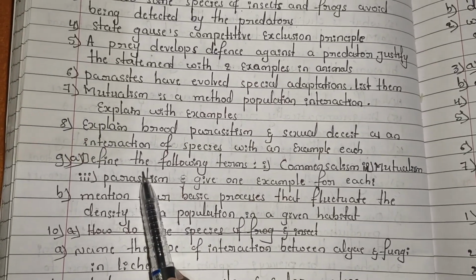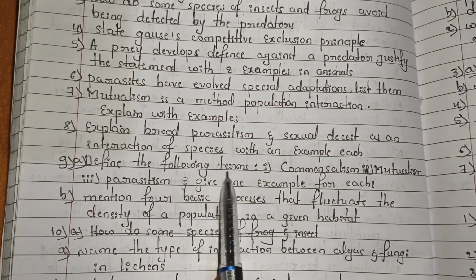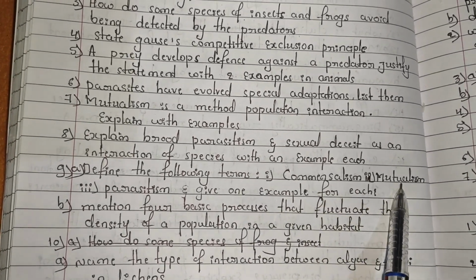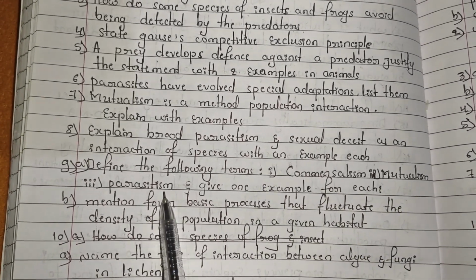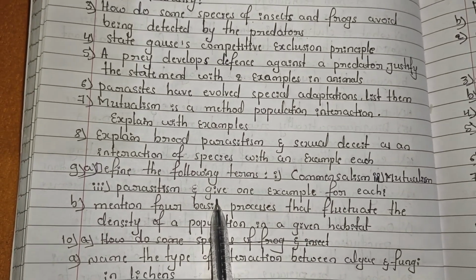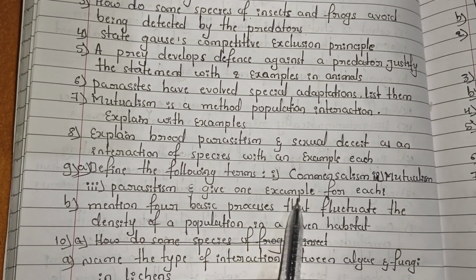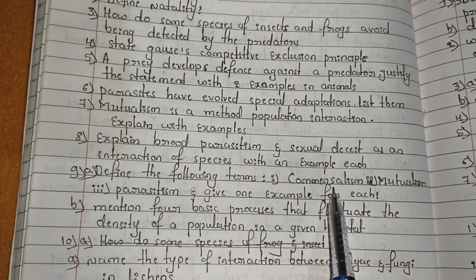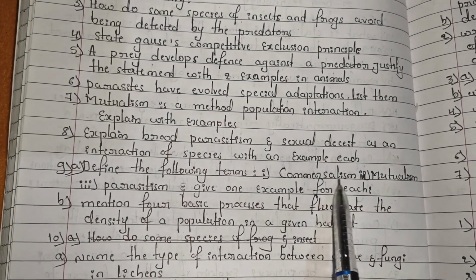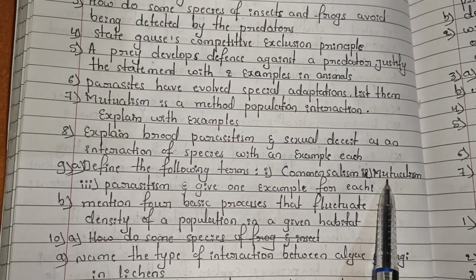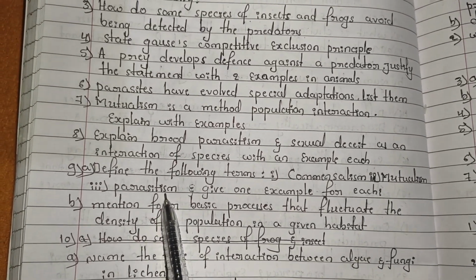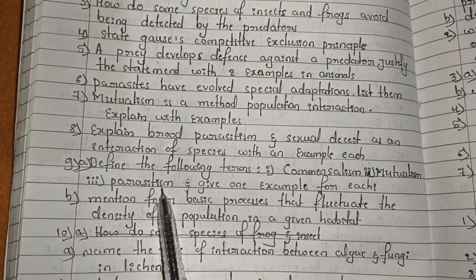Next, the ninth one, in question 9A, define the following terms. First one commensalism, second one mutualism, third one parasitism. These three definitions you have to write, and with each definition you have to give an example. Commensalism definition and one example, mutualism definition and one example, and parasitism one definition plus one example you have to write.